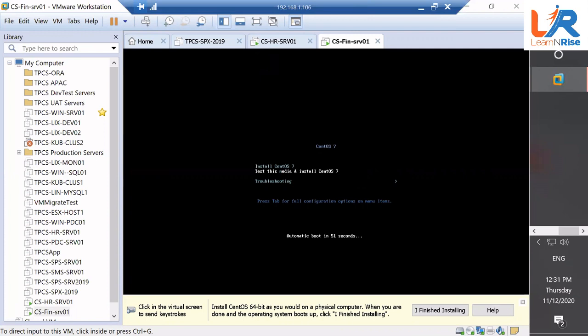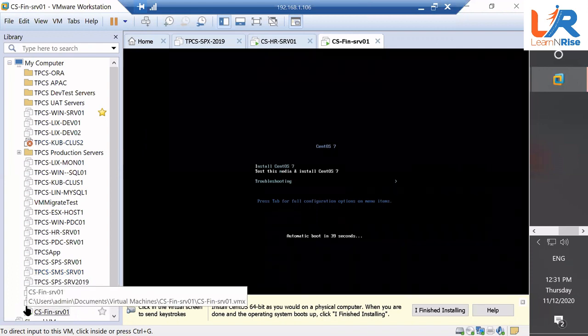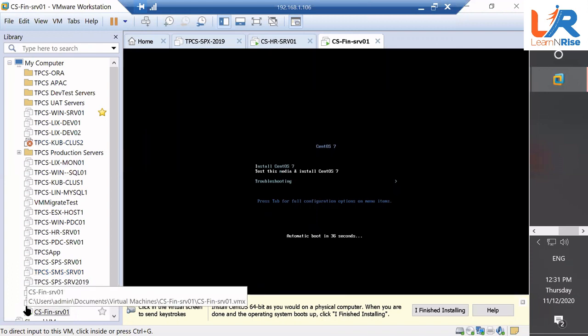Remember when you were working on a physical server, how much trouble you had? First you have to update the BIOS, then configure the hard disk, and after that you start the installation. At least in a virtual server all this problem is gone, but it is still installation time. Whatever time it takes, you cannot jump that. I hope everyone understands the pain area.